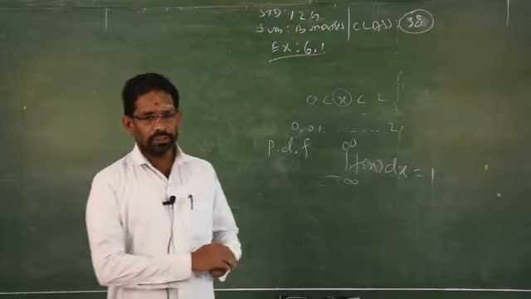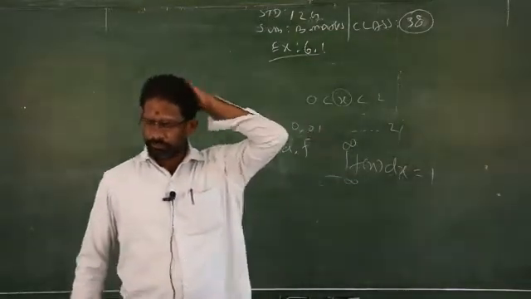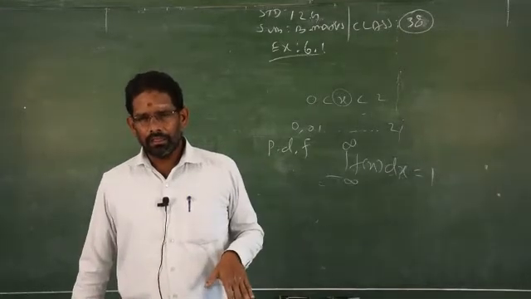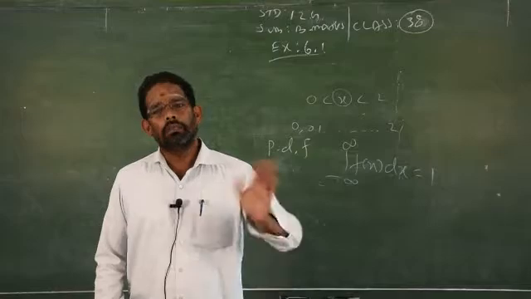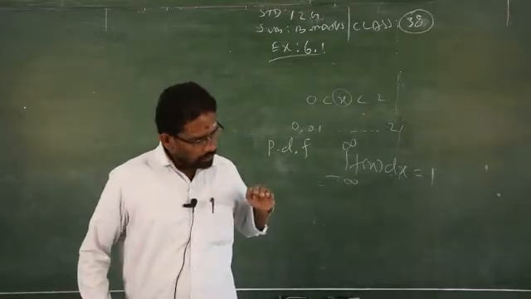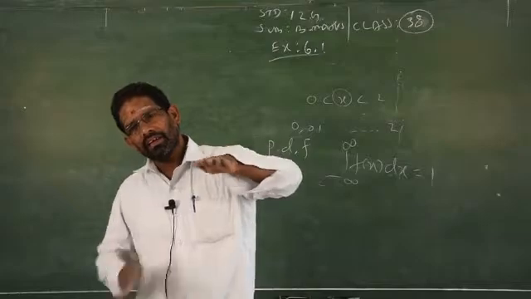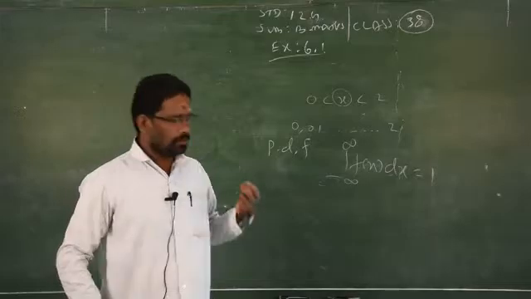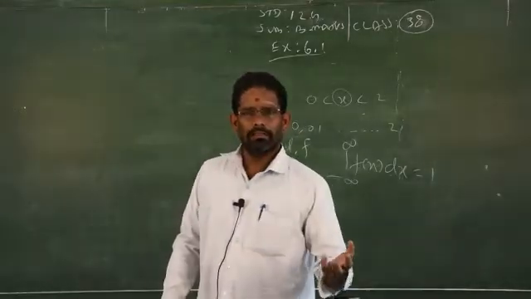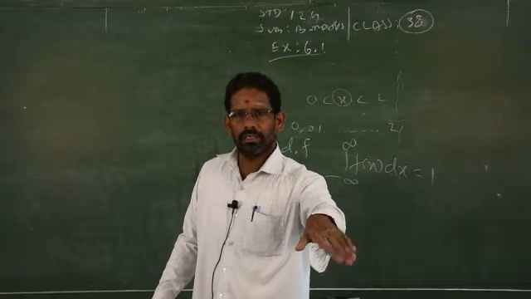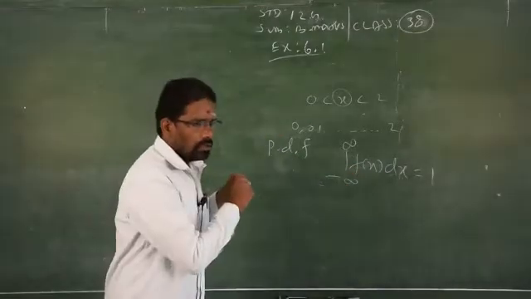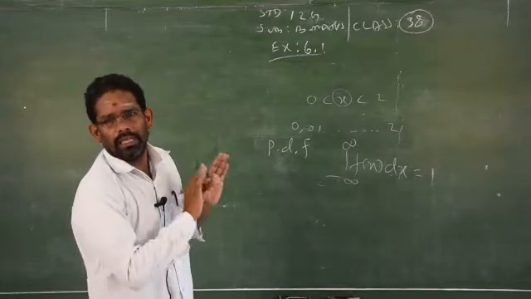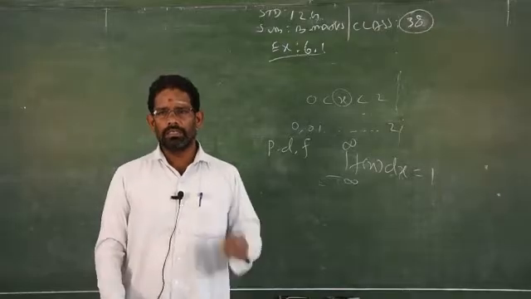So for continuous random variables, there are so many examples. When you start the car, it can move. You cannot stop the car after 1 second, after 2 seconds, after 1 hour. Clear? The car is traveling continuously. If you want to stop the car after 1 hour, which means from 0 to 1 hour, 1 minute, 2 minutes, 3 minutes, it will travel, isn't it? From 0 to 15 minutes, you never stop the car. It will be going on the road. So that is called a continuous random variable. That is the example.